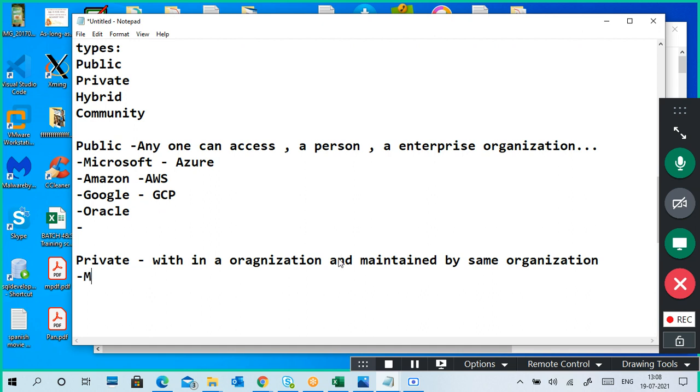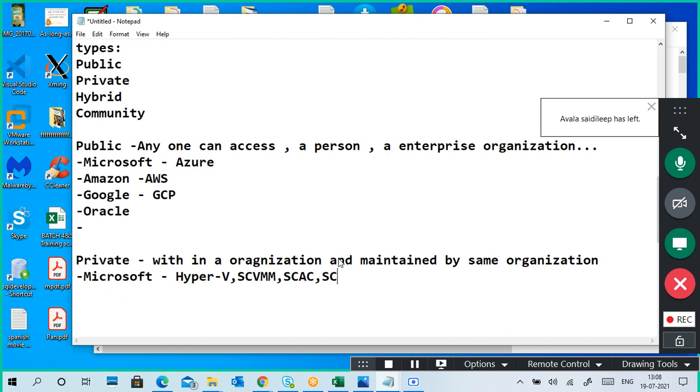From Microsoft, for virtualization it is Hyper-V. As per my knowledge I will tell. Next are the System Center tools like SCVMM, SCAC, and SCDPM: Virtual Machine Manager, App Controller, Data Protection Manager. There is also Service Manager, SCSM.